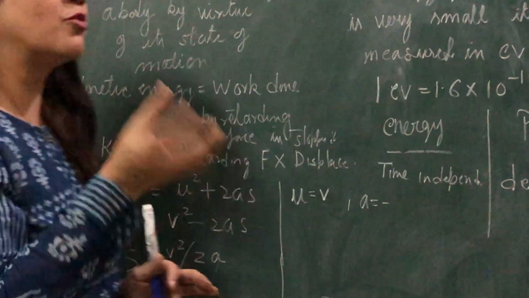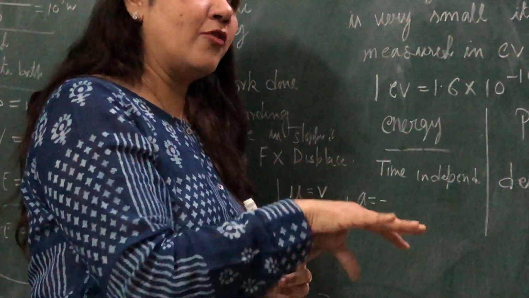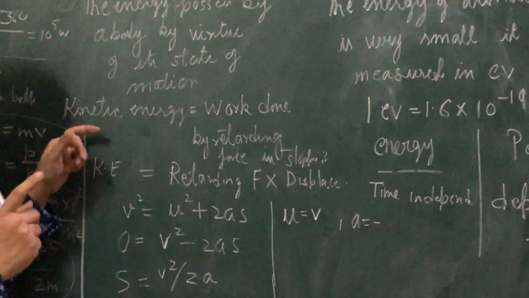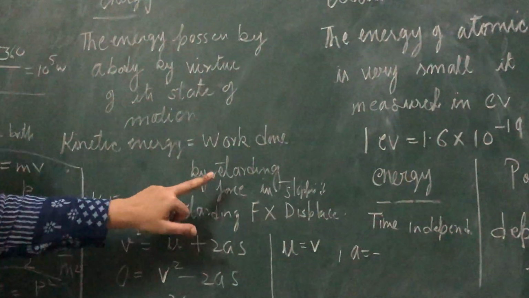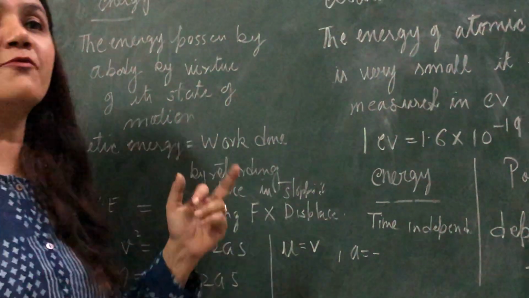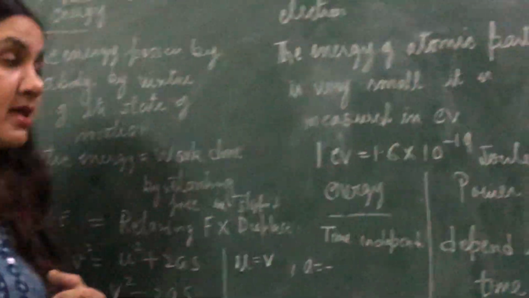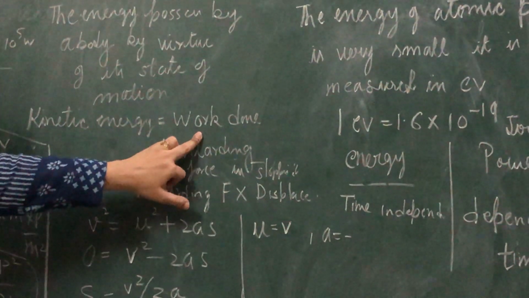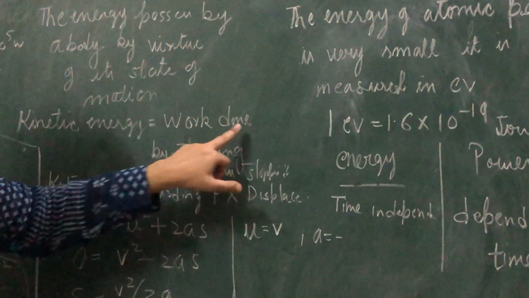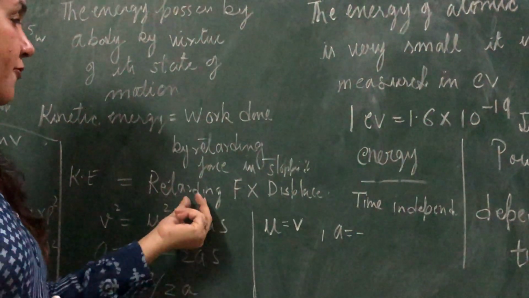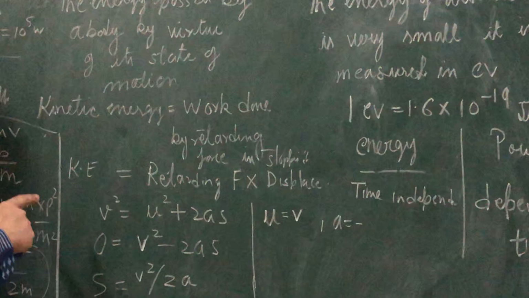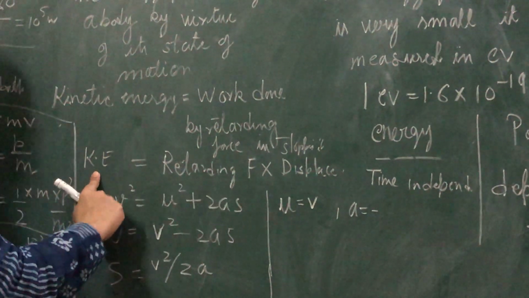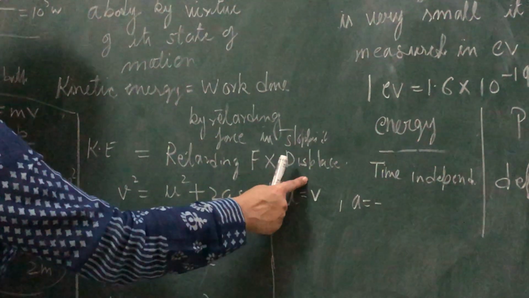The more the work, the more the force you will apply. Which type of force? Because you are going to stop that, it means the retarding force. So the kinetic energy is equal to the work done by which force? By the retarding force to stop that person or to stop the car. Simple derivation: work done is equal to retarding force into displacement. So you will get the relationship: because energy and work are the same, kinetic energy is equal to retarding force into displacement.